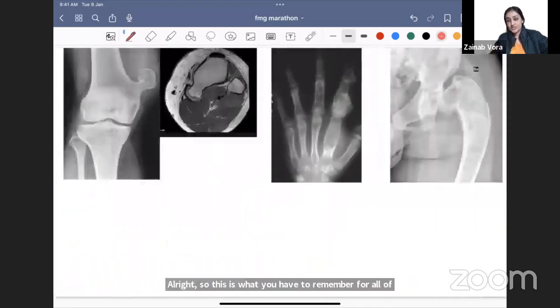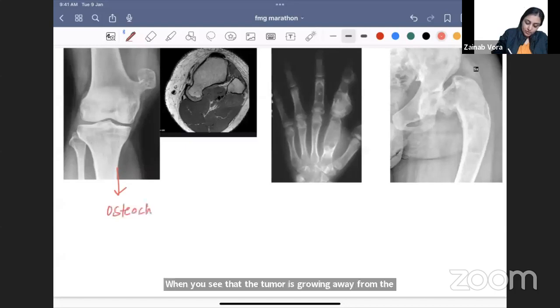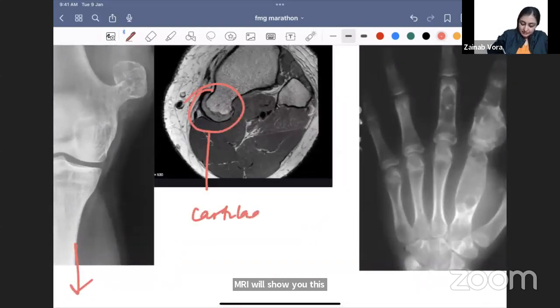Three tumors जो आजकल हर एग्जाम में आए. In the last three exams, NEET and FMG, you've had one of these coming alternate years. ये क्या है? When you see that a tumor is growing away from the joint, it is an osteochondroma or an exostosis. MRI will show you this cap, cartilage cap. Is this important to see this cartilage cap here?